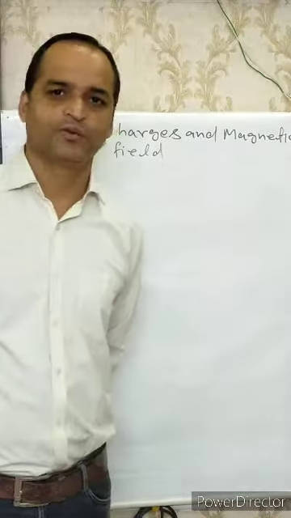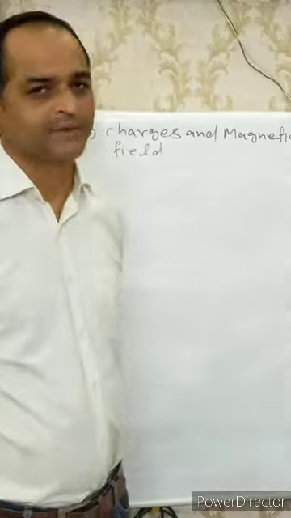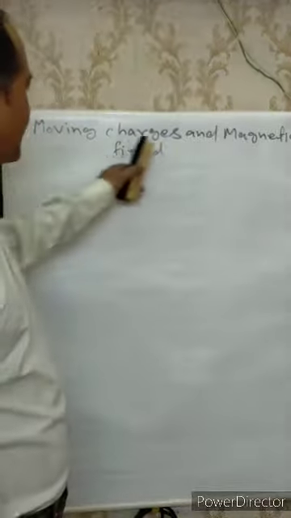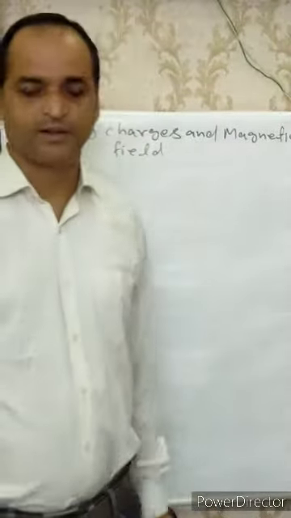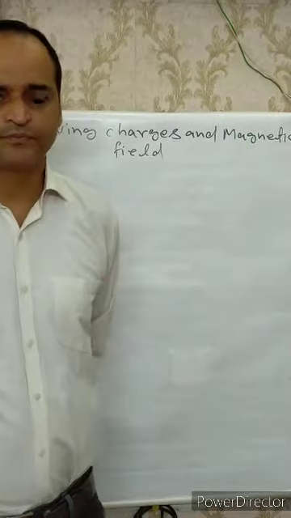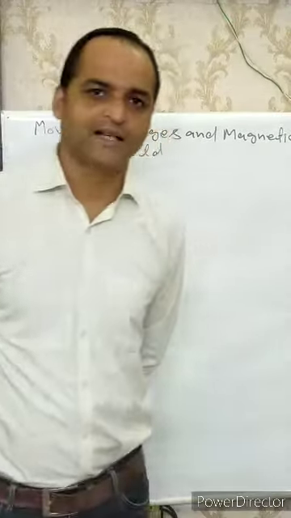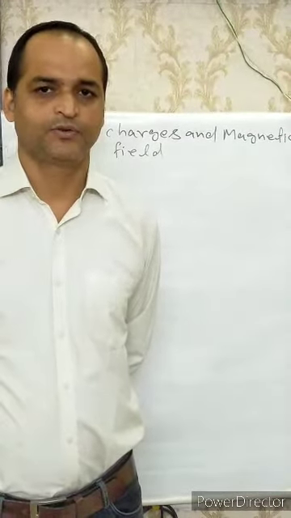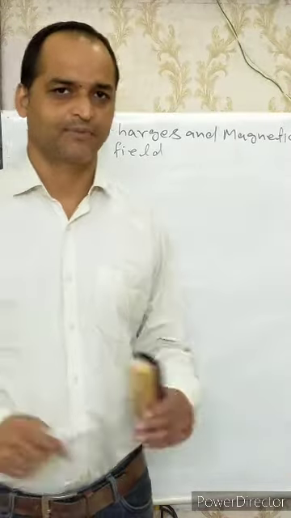I am telling you, one question will be there in the examination paper from this chapter. So listen very carefully and try to understand. Now I am explaining moving charges and magnetic field. According to Oersted, when a charge is moving, a magnetic field will be set up. Due to moving charges, a magnetic field will be set up.